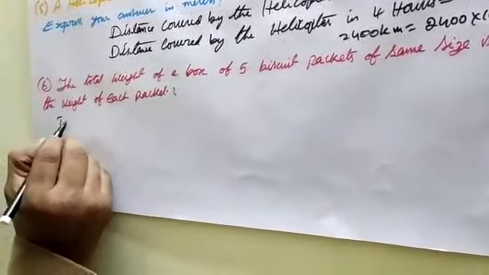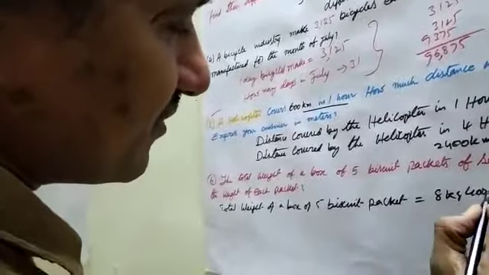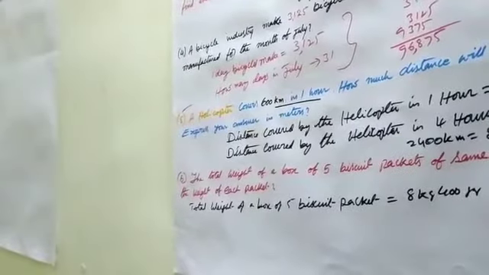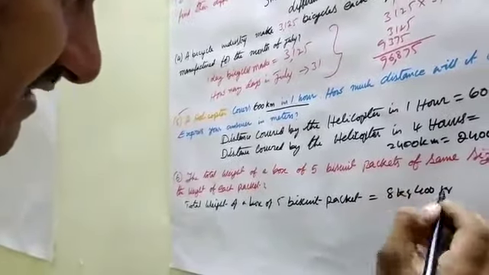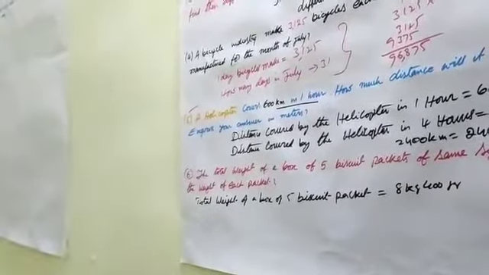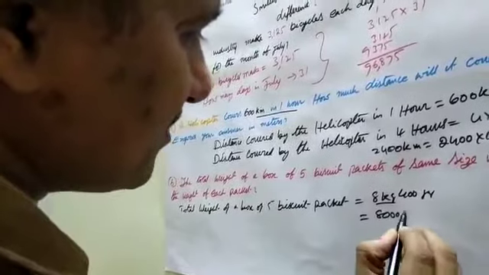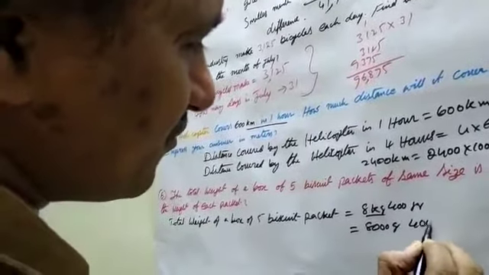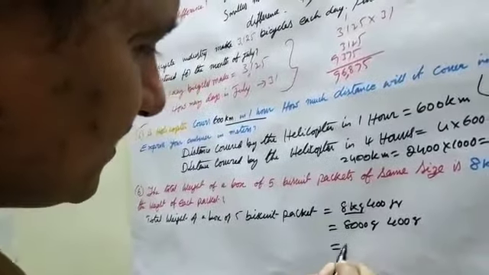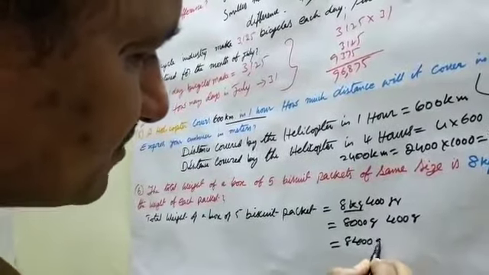Total weight of 5 biscuit packets is equal to 8 kg 400 grams. Here the 8 kg 400 grams, in kg or in grams? 8 kg means 8000 grams, and 400 grams. The total is 8400 grams.